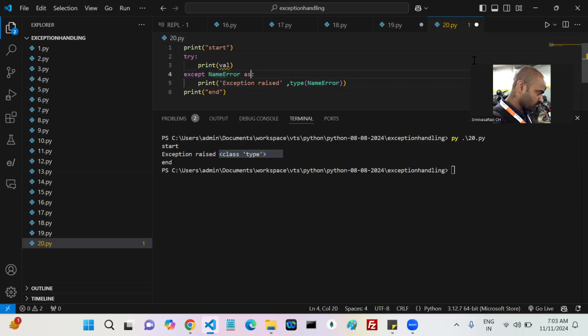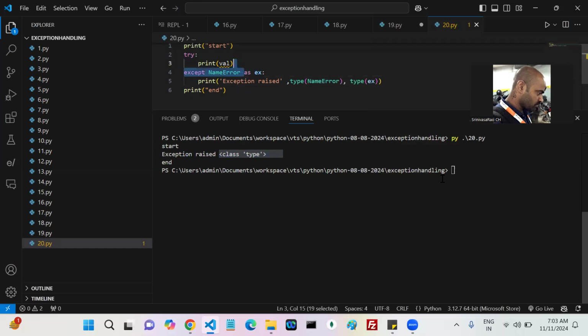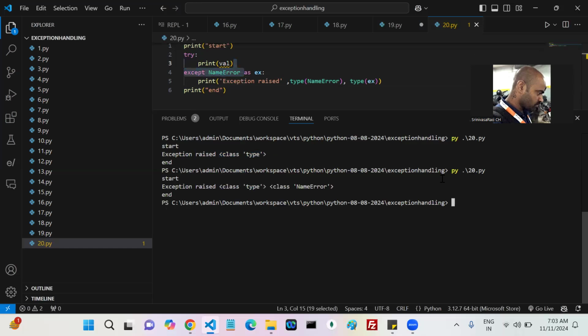Now if I write another option, if you want some more information about this exception, you can put a reference also. What is that reference? Class type is like a class, and then the class name, NameError. What is the difference between this class type and class name?